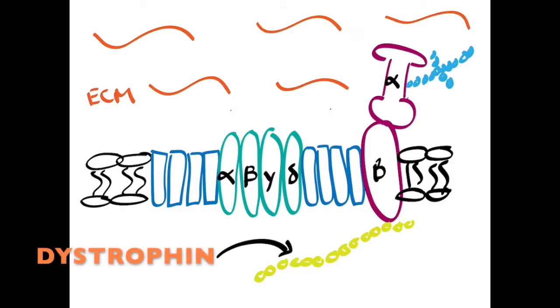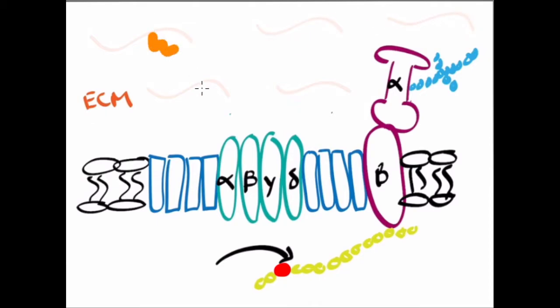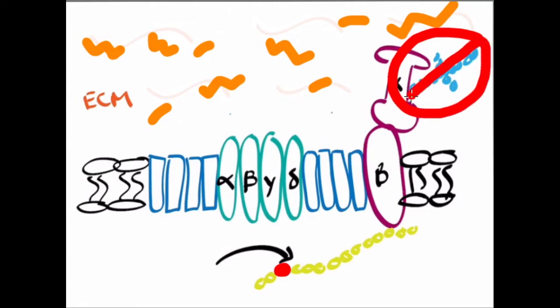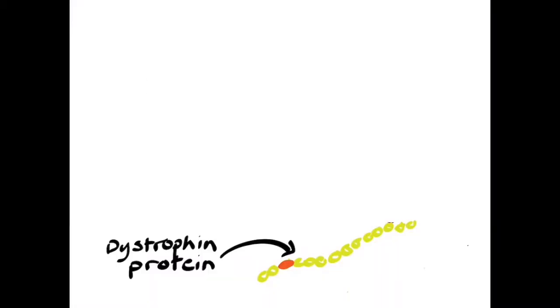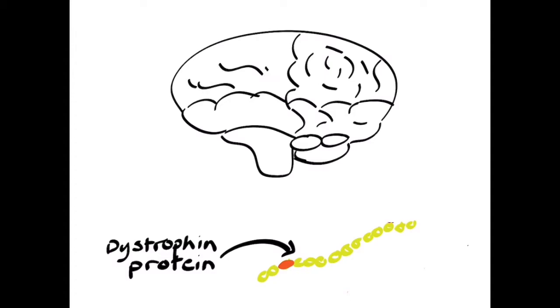The dystrophin gene seen here in yellow is a 427 kilodalton protein. Mutations observed in the dystrophin gene can be found at various locations, and these lead to a loss of structural continuity between the extracellular matrix and the contractile machinery in the skeletal muscle fibers. This is what is believed to contribute to the progressive loss of muscles, which then leads to loss of ambulation in DMD patients. In this video, we will be investigating the effects mutations in the dystrophin gene may have on emotional behaviors and development of DMD patients.